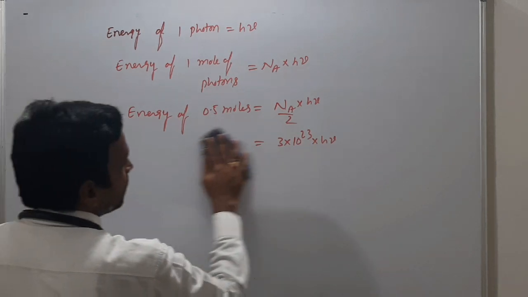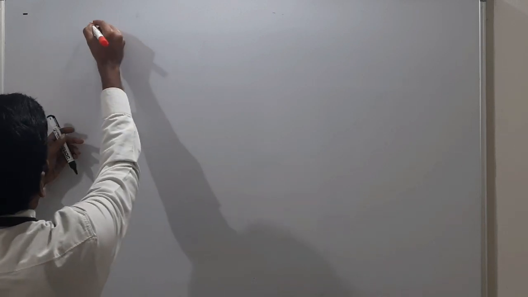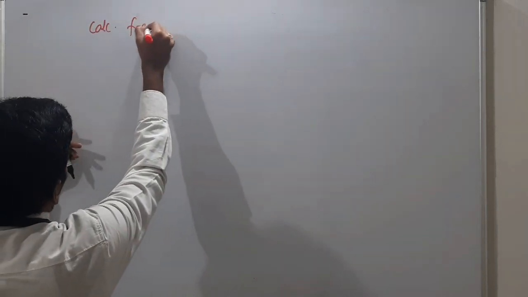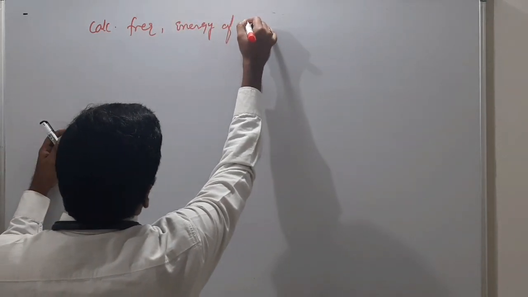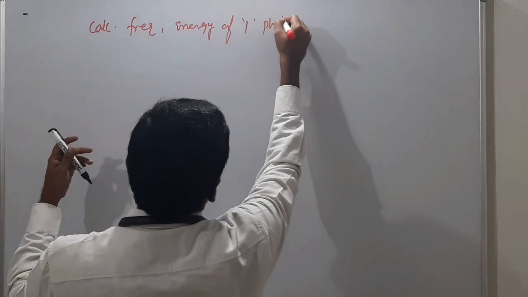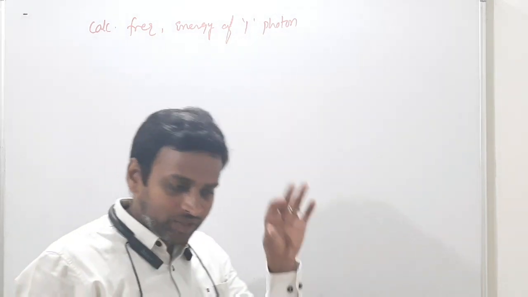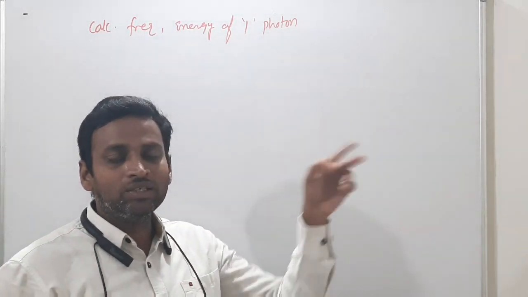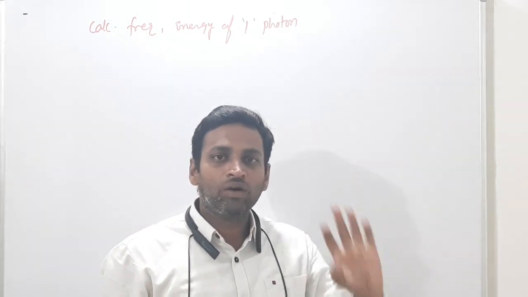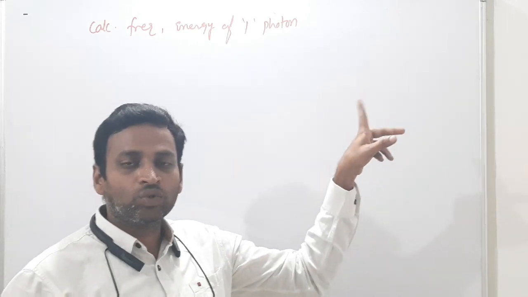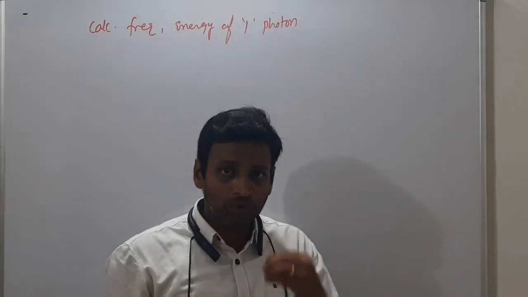So I'll give you one more important numerical now. Calculate frequency and energy of 1 photon. If nothing is given, it means 1 photon. If they simply say energy of radiation, it means 1 photon. If they mention clearly 2 photons, you have to take E is equal to 2 h nu. If they mention energy of 1 mole of photons, you have to take 6.023 into 10 power 23 into h nu. For solving numericals we have to use this, that's why I am telling slowly like this.